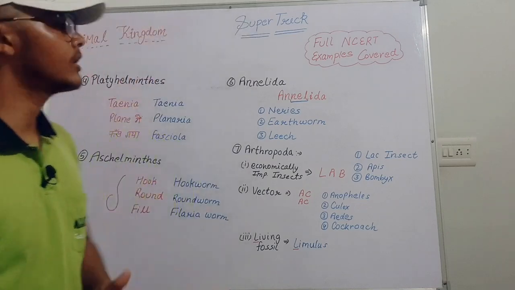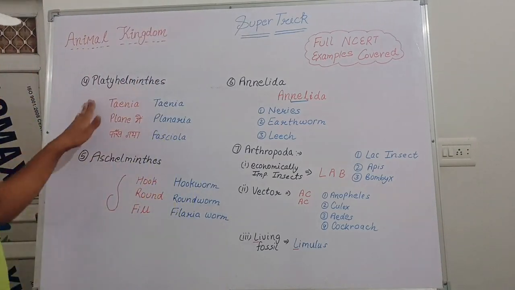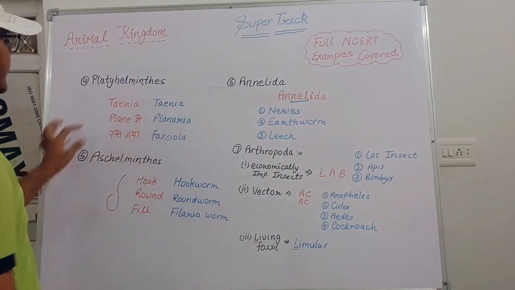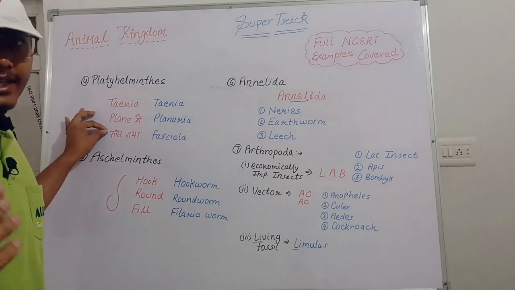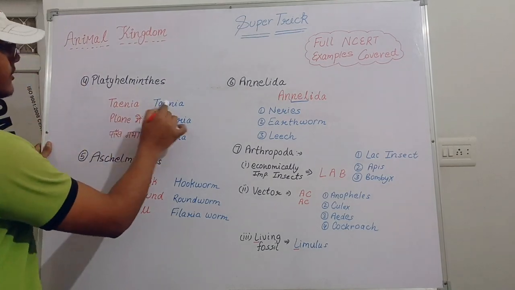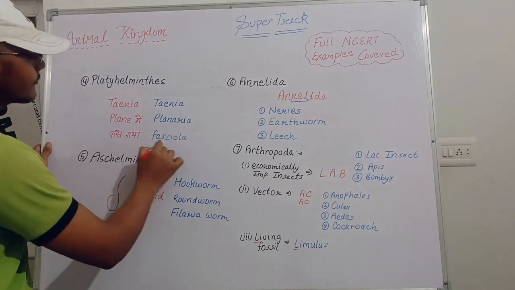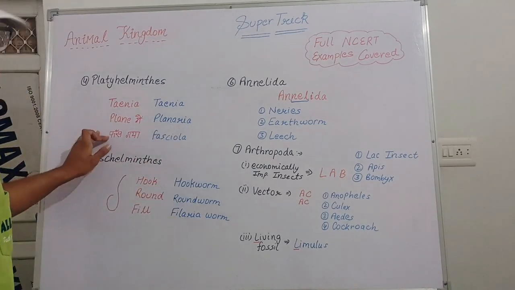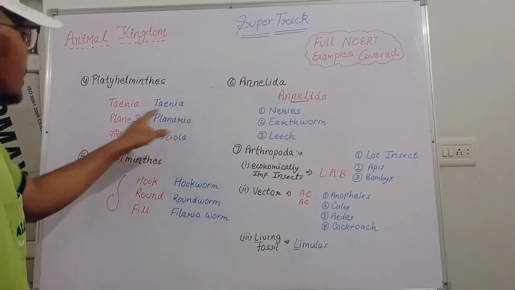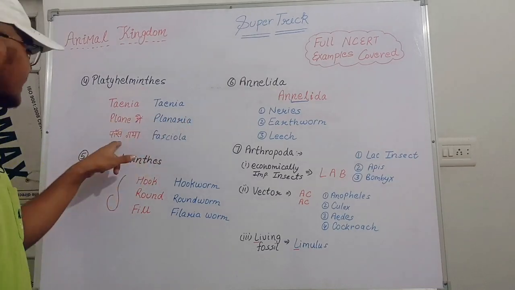Let's move toward the next one, and that is our Platyhelminthes. For the Platyhelminthes, you have to use this trick: Taenia plane mein fans gaya. Taenia means Taenia, plane means Planaria, fans gaya, starting with F, means Fasciola. So Taenia plane mein fans gaya. Here Taenia is also known as tapeworm. Then plane means Planaria, and fans gaya means Fasciola.